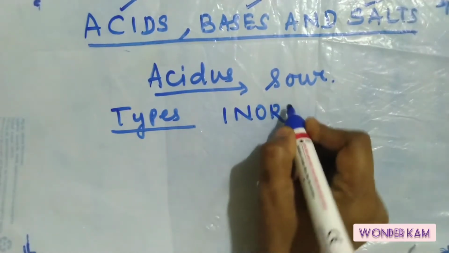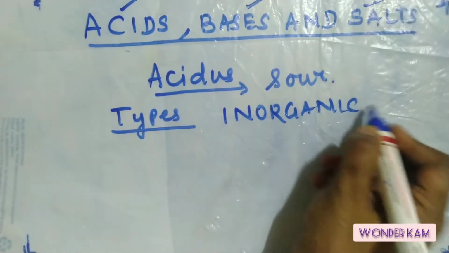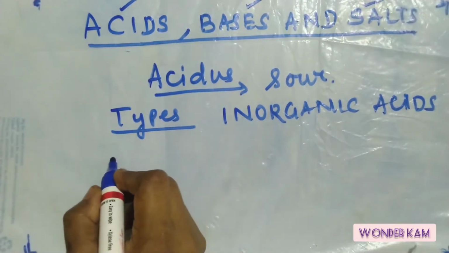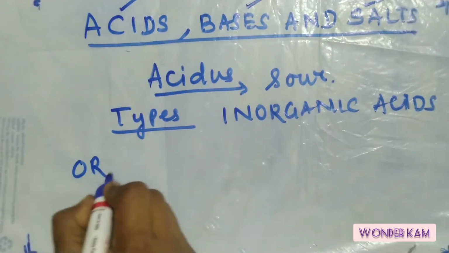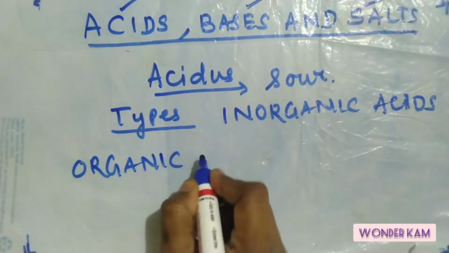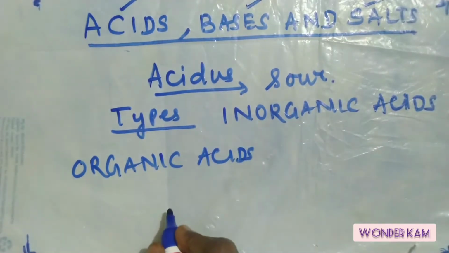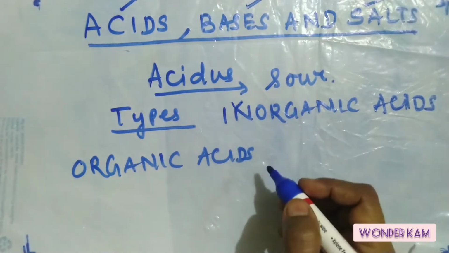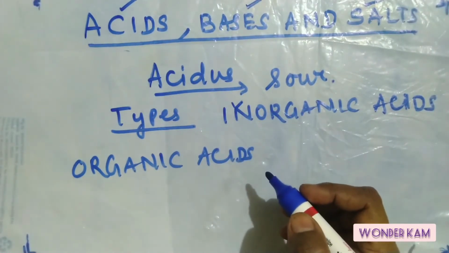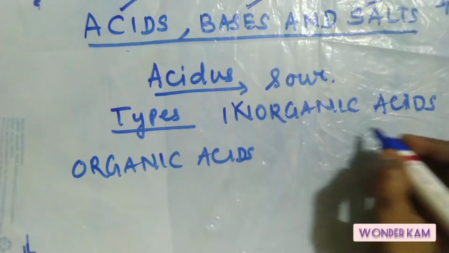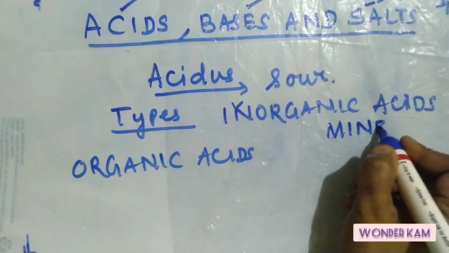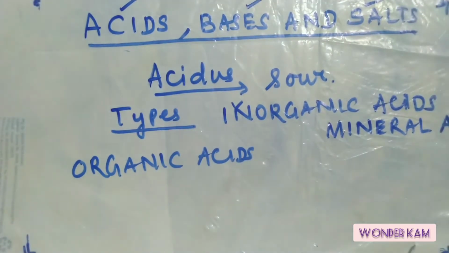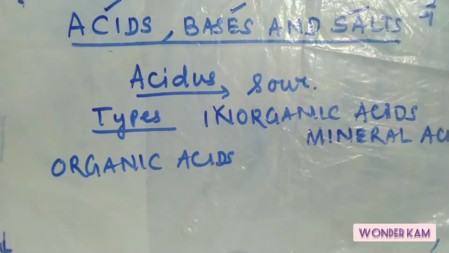One is inorganic acids and the other one is organic acid. These inorganic acids are obtained from different minerals present on Earth's surface, so they are also known as mineral acids. They are also known as your mineral acids.